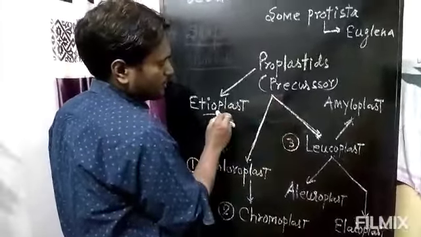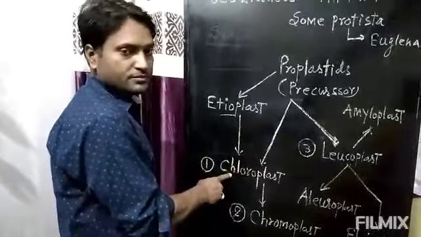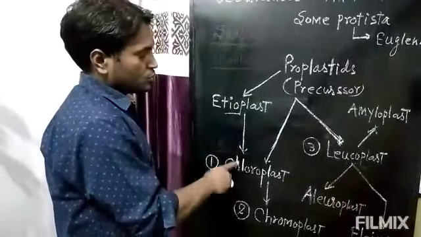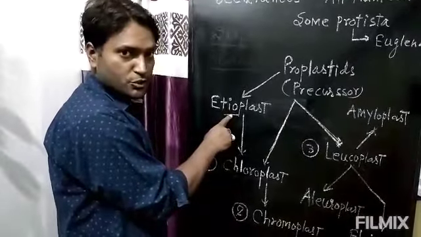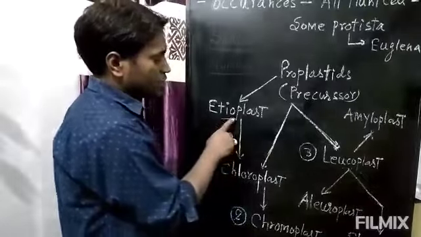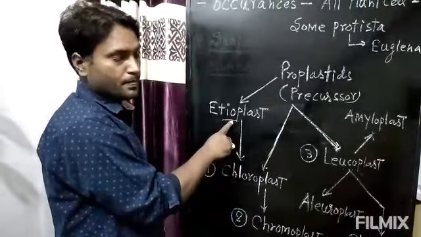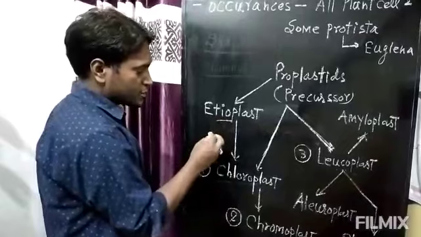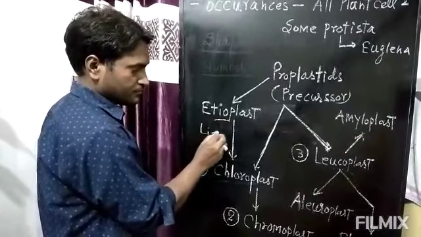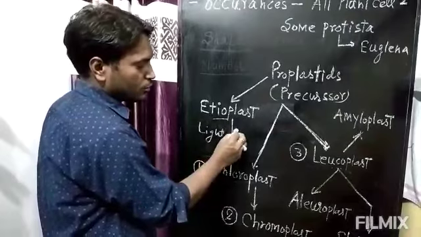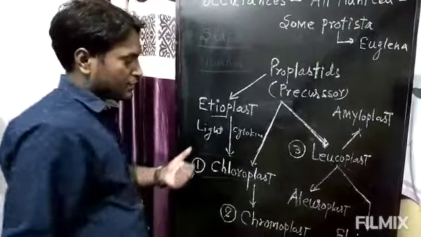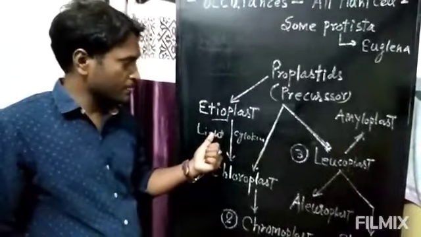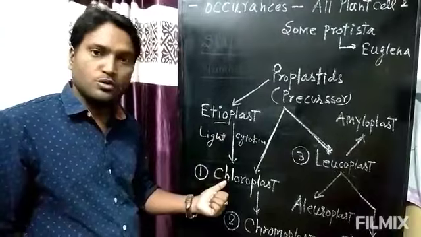For example, you can see first etioplast is formed. Etioplasts are the chloroplasts that do not contain pigment. They are found in flowering plant, that is angiosperm, that grow in the absence of light. When etioplasts are exposed to light and a plant hormone that is known as cytokinin, then synthesis of chlorophyll takes place and etioplasts are converted into chloroplast.